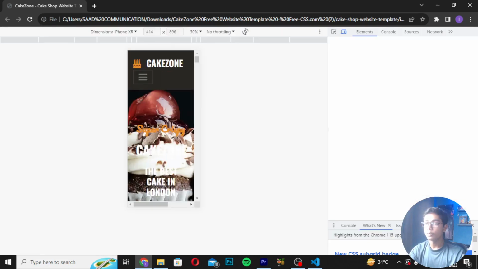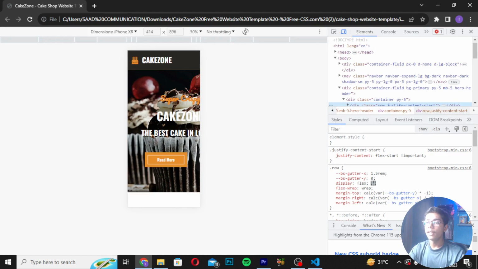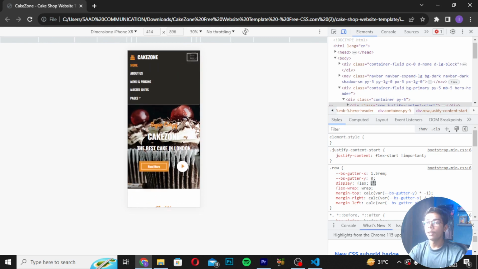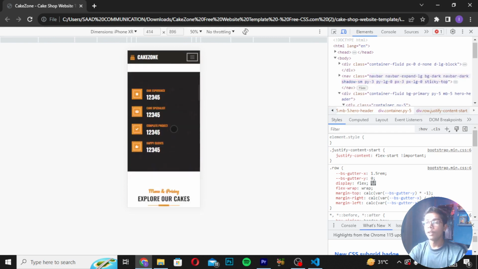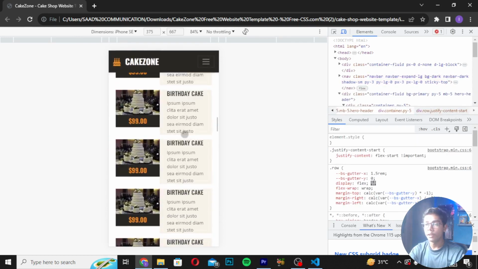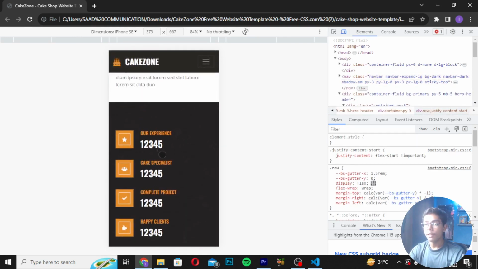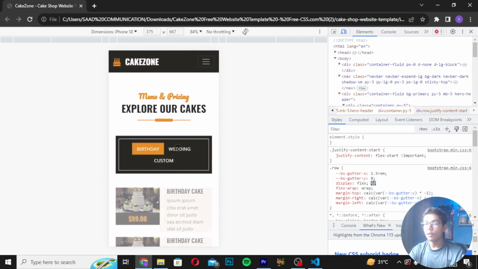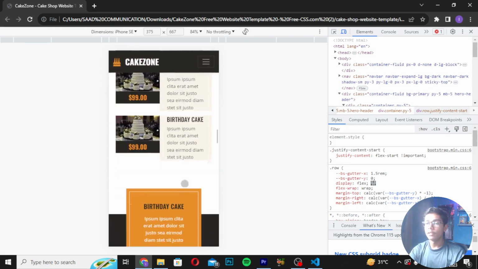And if I show you in responsive, so obviously it is a cake application, so it will be responsive for mobile device as well. You can see it is totally responsive for mobile. We are getting the burger menu working, and then if I scroll down, you can see all the things are totally responsive, and we are getting all the things working, which is looking really good. We are also getting an animation effect here in this section, which is looking really awesome. Then our tabs are also working. You can see in mobile device, this is really good looking.